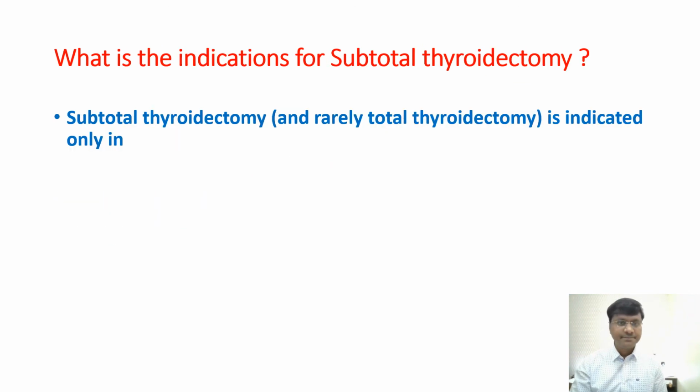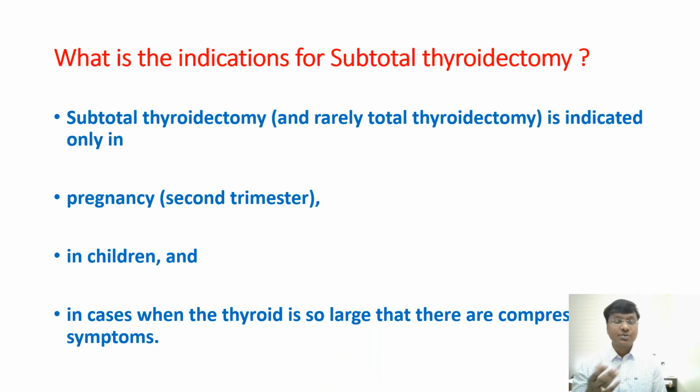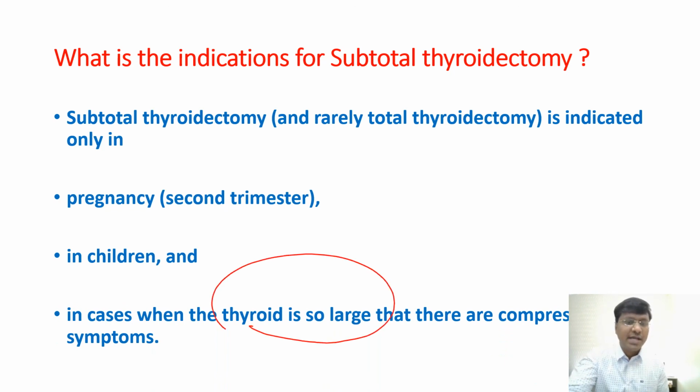And what are the indications for subtotal thyroidectomy? Subtotal thyroidectomy is indicated in a pregnant female in the second trimester, in children, and when the thyroid gland is so large that it is causing compression symptoms like dysphagia, dyspnea and hoarseness of voice. Then you need to do subtotal thyroidectomy.